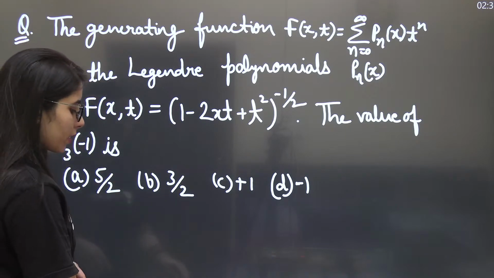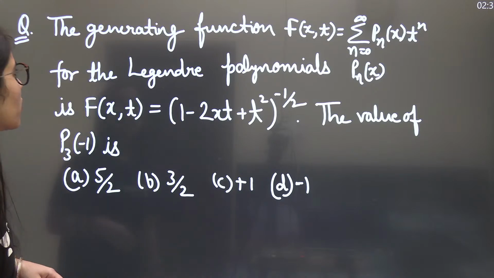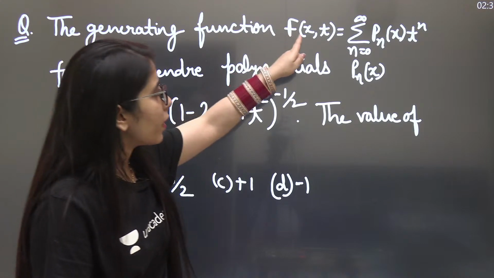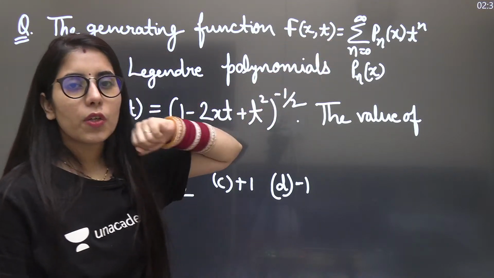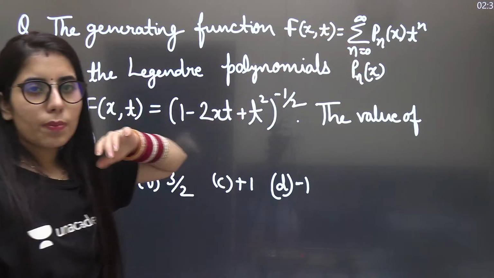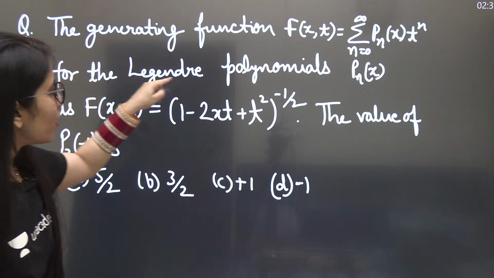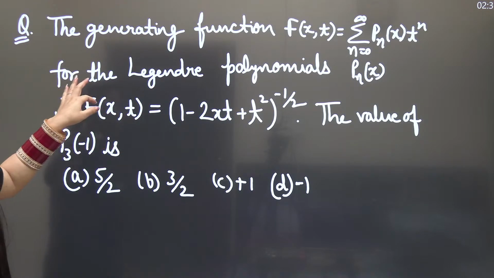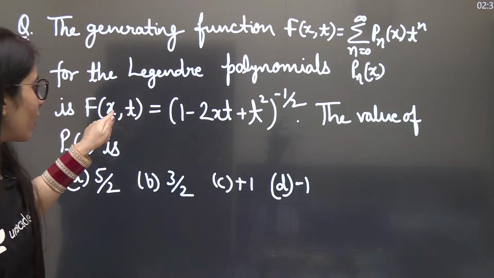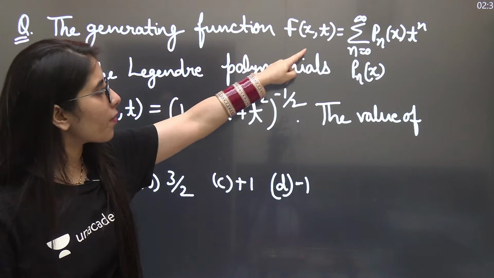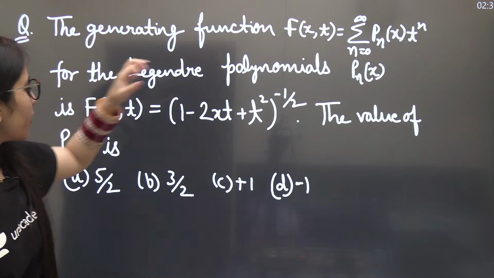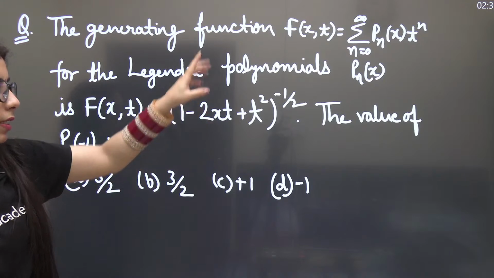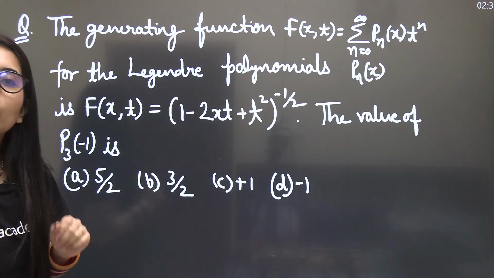So as I've told you, the statement is important. What they have mentioned in the statement, let's consider that. The generating function f(x,t) is the summation n equal to 0 to infinity P_n(x) t to the power n, for the Legendre polynomials P_n(x). They are saying the generating function f(x,t) for the Legendre polynomial is this. Means we can equate that expression with this one, the right hand side and the right hand side will be equal to each other.